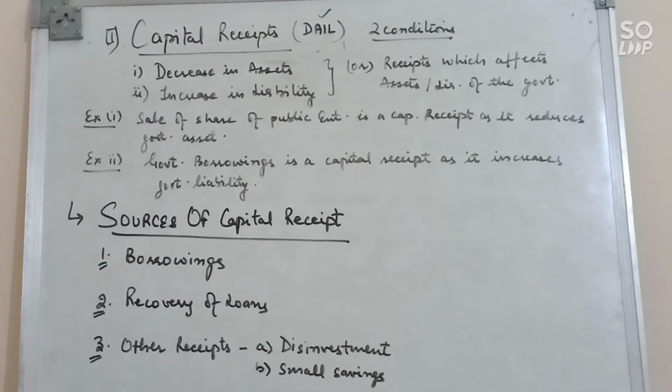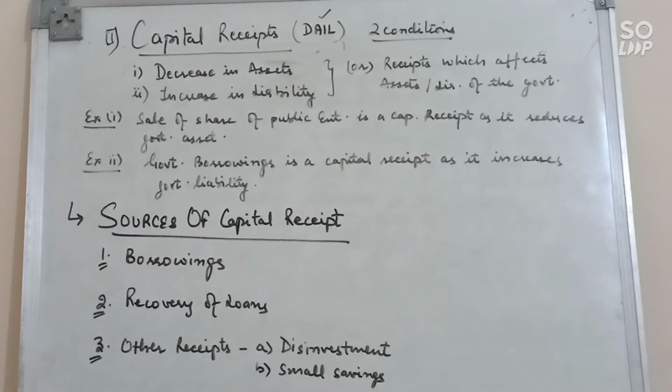Now the sources of capital receipts. There are three sources. One is borrowing, second is recovery of loans, and third is other receipts. First, borrowing. Borrowings are the funds raised by the government to meet its expenditure. The government can borrow from the open market, from RBI, from foreign governments, from national and international institutions, etc. All these borrowings are considered as capital receipts. Why? Because they create a liability for the government.